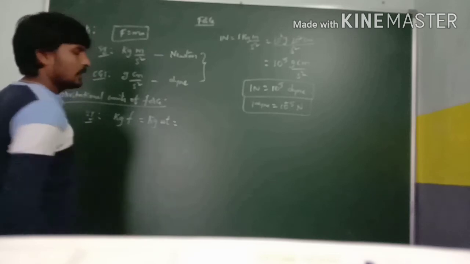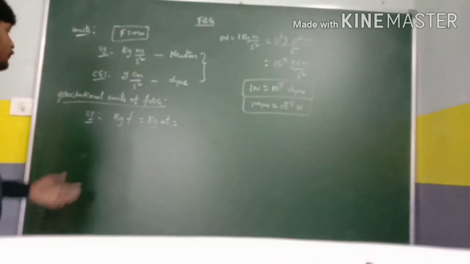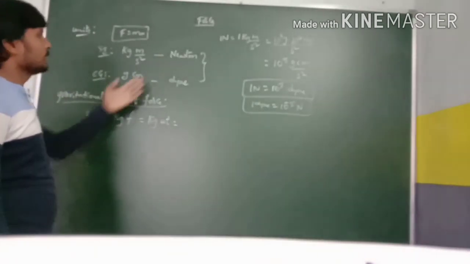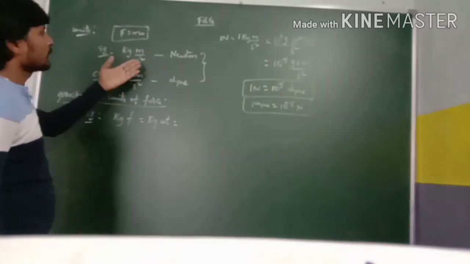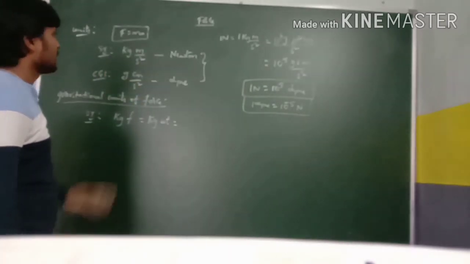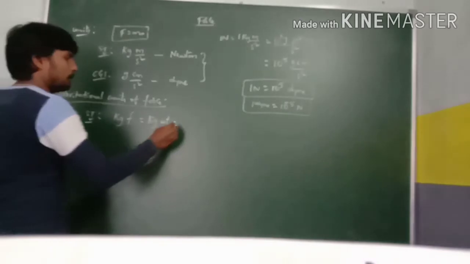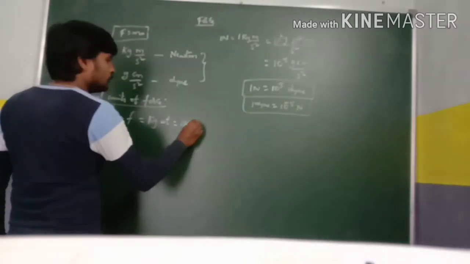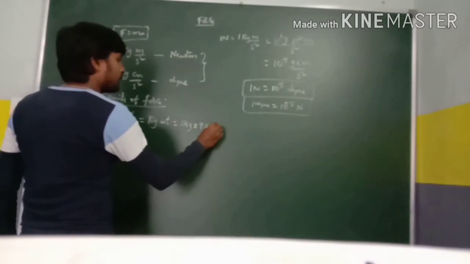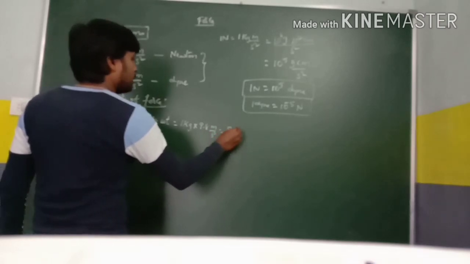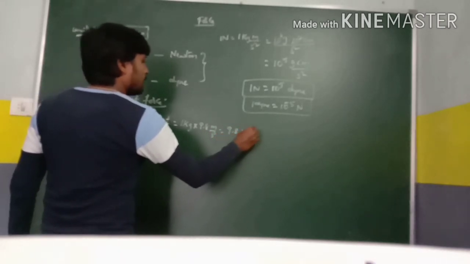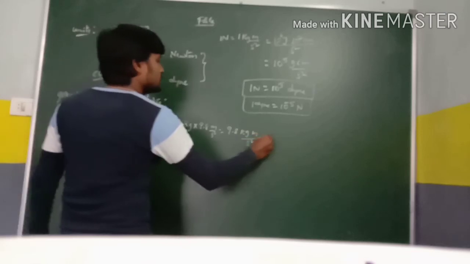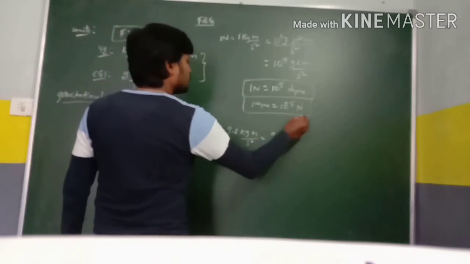If we need this value in normal conversion, that means in newtons or kg meter per second square, we must multiply 1 kg into 9.8 meter per second square, so that is 9.8 kg meter per second square, that means 9.8 newtons.